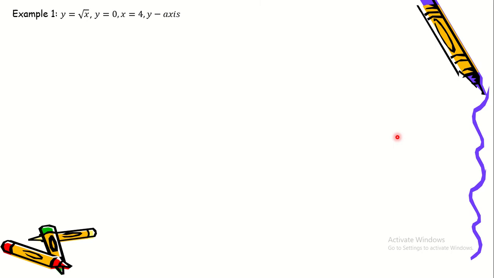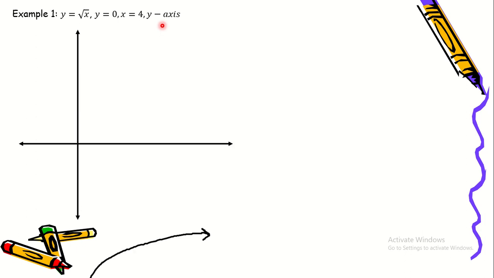Okay, so let's start with the first example. So let's say that we have the curve y is equal to square root of x, and the line bounded by that curve, the line y is equal to 0 and x is equal to 4. We're going to rotate about the y-axis. So let's begin by drawing the picture. So this is the square root of x and it's going to stop at x is equal to 4.